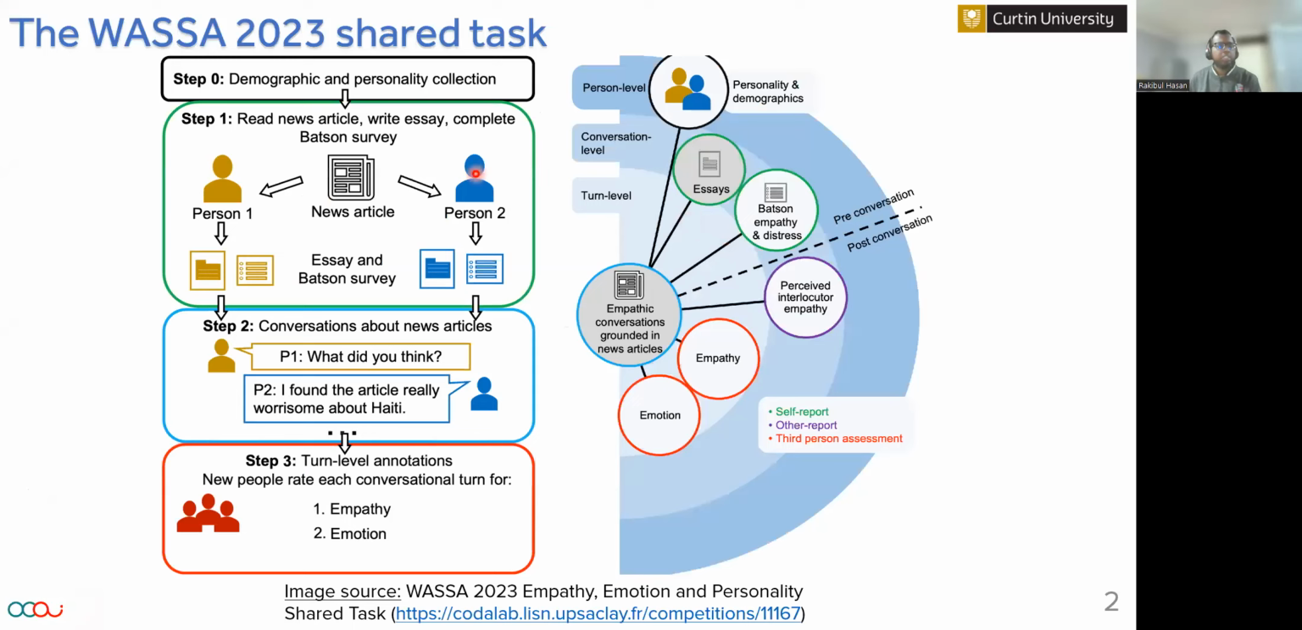If I start with the task first, the dataset involves two primary pieces of information. One is essay, another is conversation. Participants first read newspaper articles that involve harm to an individual or entity. Based on the articles, they write an essay about it. Following that, they also had a conversation between two participants. In addition, there are demographic and personality information in this dataset.